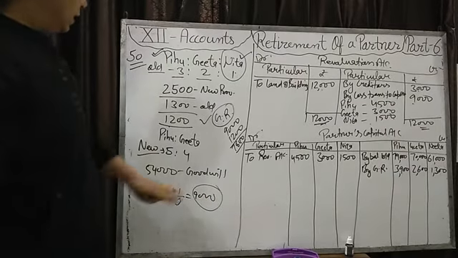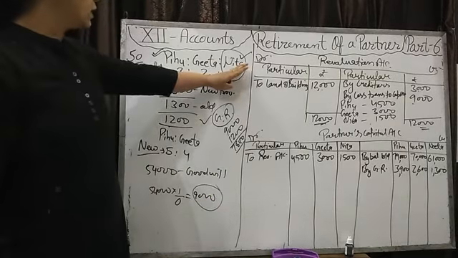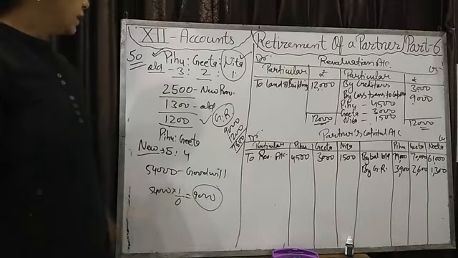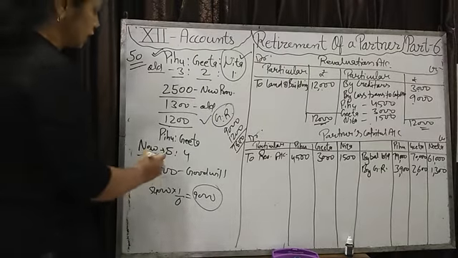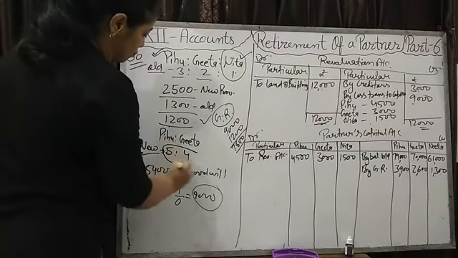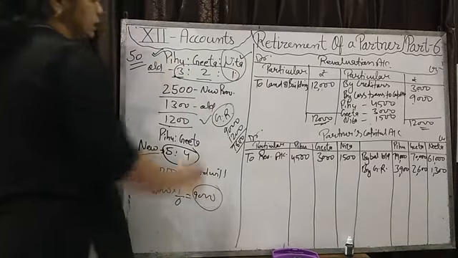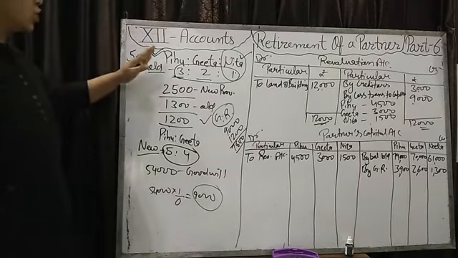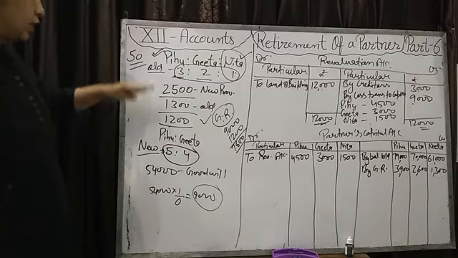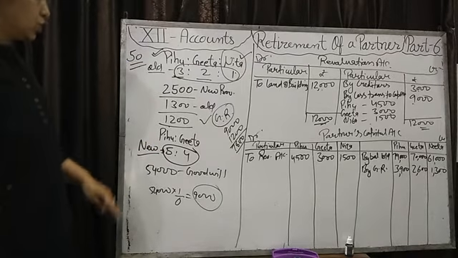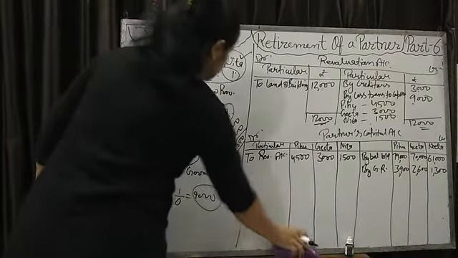Then we will give 9,000 goodwill to Neeta. In which ratio? Gaining ratio. In this question, the new ratio is given 5:4 and the old ratio is given 3:2:1. Then we will calculate the gaining ratio by old share minus new share. You have to find out this gaining ratio.